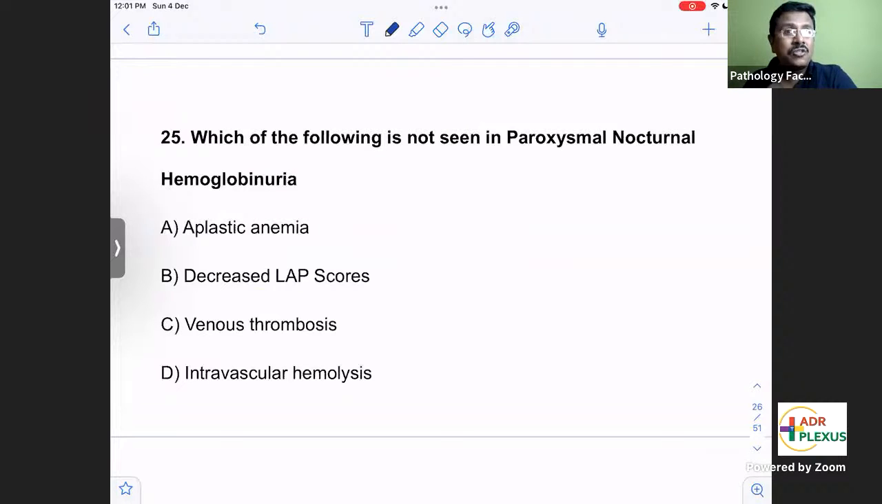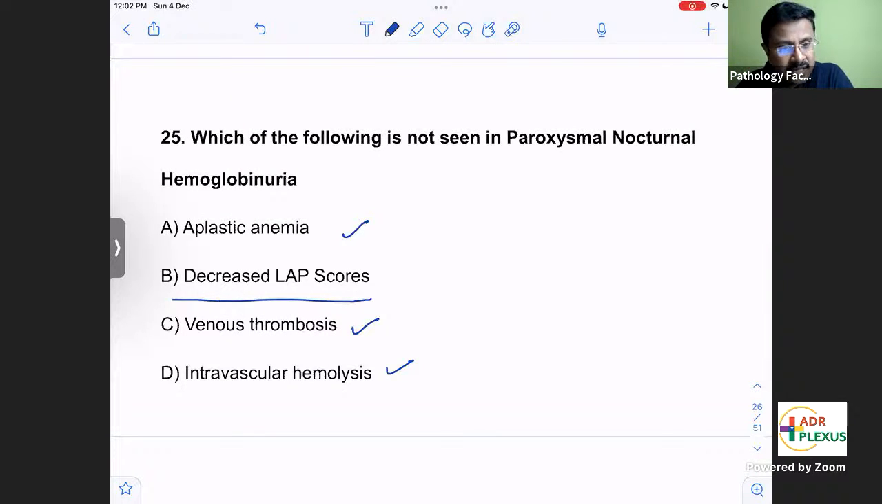Okay, PNH. The triad: aplastic anemia, venous thrombosis, intravascular hemolysis. Remember, the only acquired cause of intravascular hemolysis is PNH. Please remember the PNH triad of symptoms: aplastic anemia, venous thrombosis, and intravascular hemolysis.